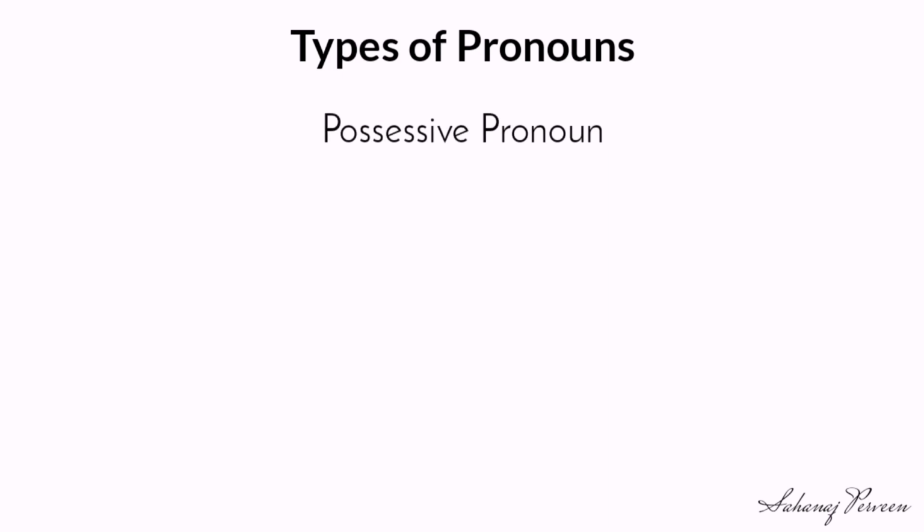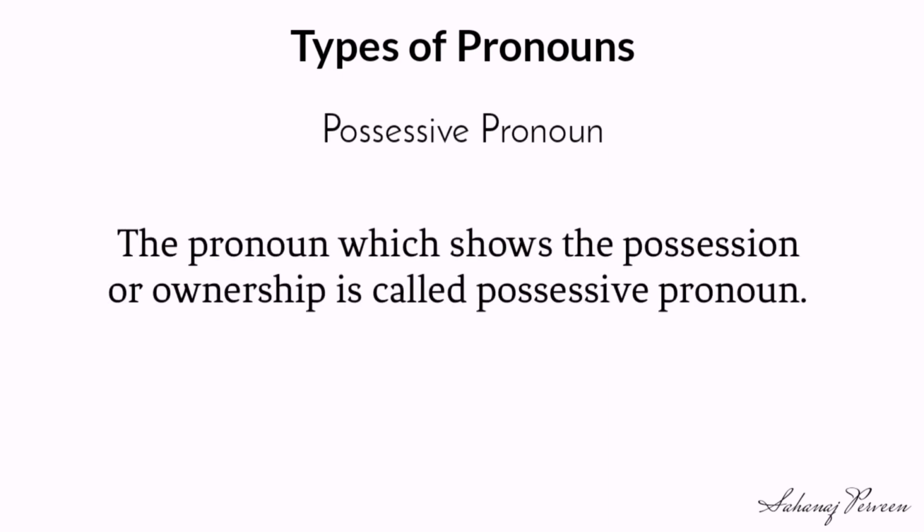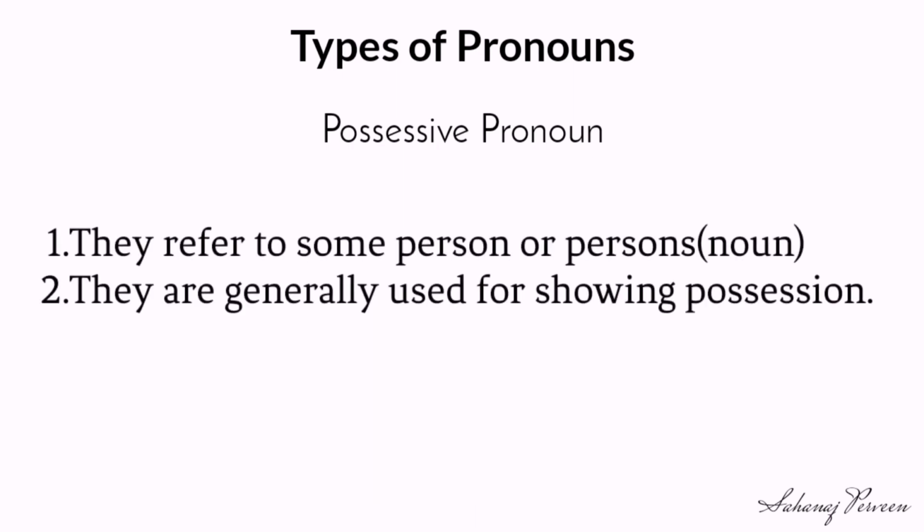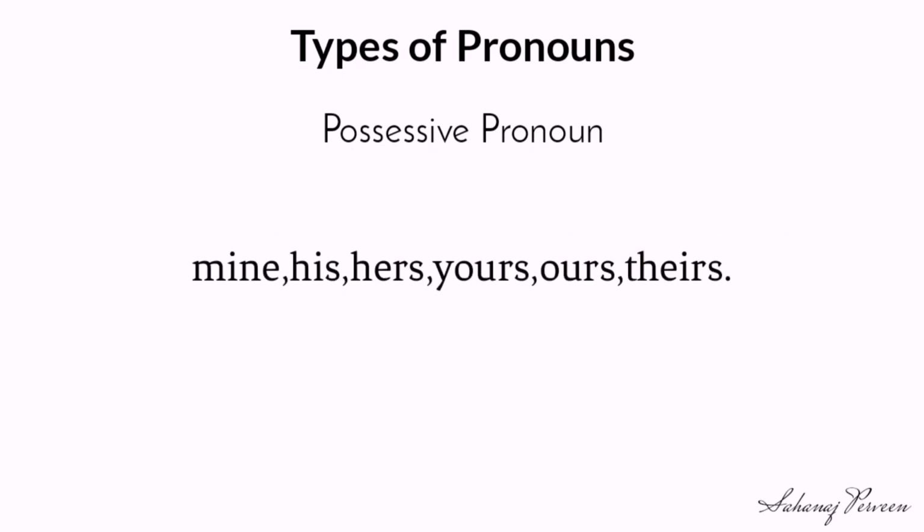Possessive pronoun. The pronoun which shows possession or ownership is called a possessive pronoun. Look at the examples. This is my book. Yours is there. In the sentence, the word yours is an example of a possessive pronoun. We call them possessive pronouns for two reasons. They refer to some person or persons. They are generally used for showing possession. Some examples: mine, his, hers, yours, ours, theirs.